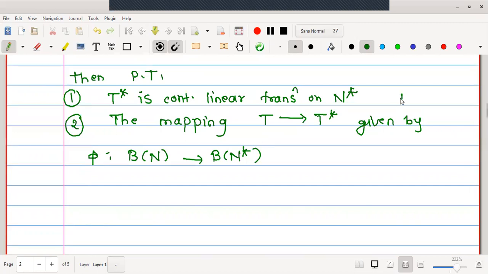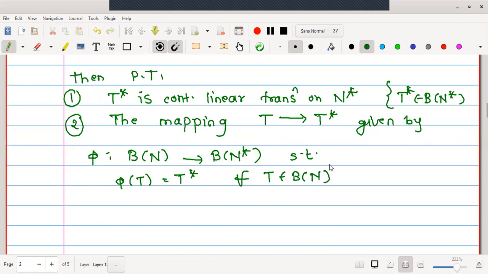Therefore T star will be a member of B of N star. T is a member of B of N, that we already know. Therefore this is a mapping defined from B of N to B of N star such that phi of T is equal to T star, for all T in B of N.